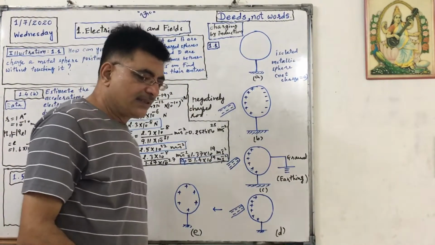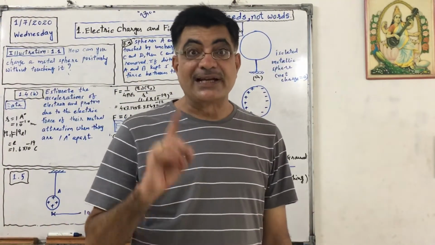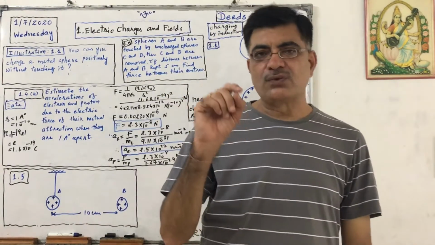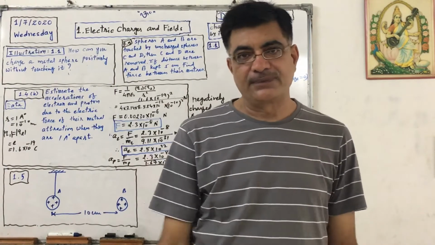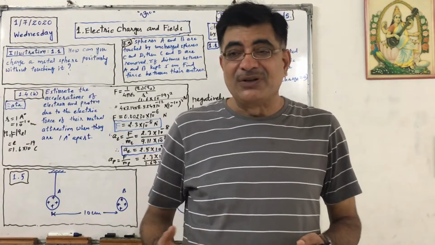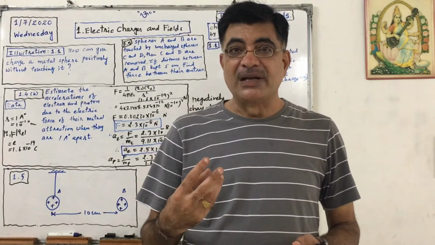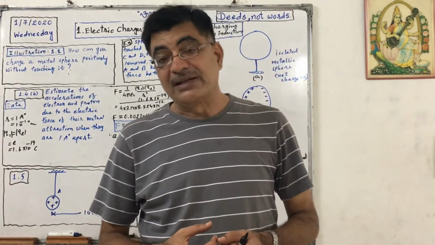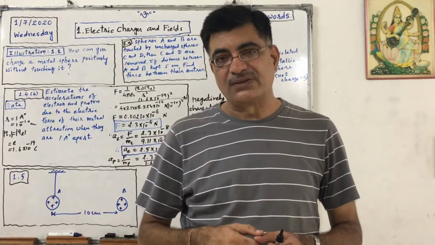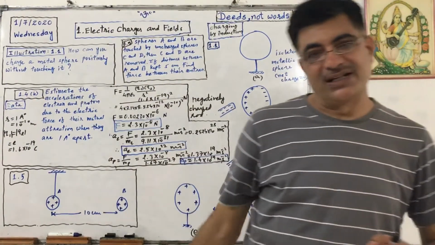What will happen? Actually, the surface of the earth is negatively charged, nearly equal to minus 10 raised to 5 coulomb of charge. One may ask why the surface of the earth is negatively charged. Because its core area is very hot. Due to high temperature, there are melted metals, so they release electrons, and those electrons come on the surface. So the upper surface of the earth is negatively charged.